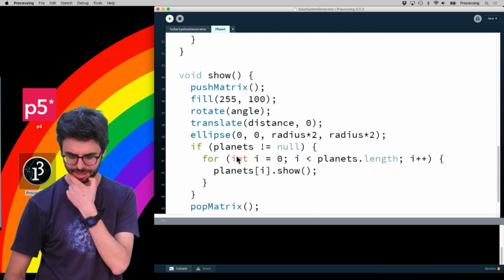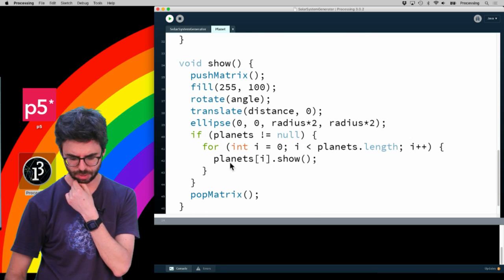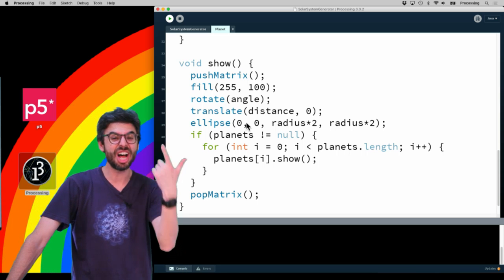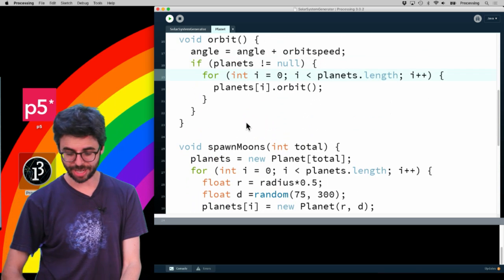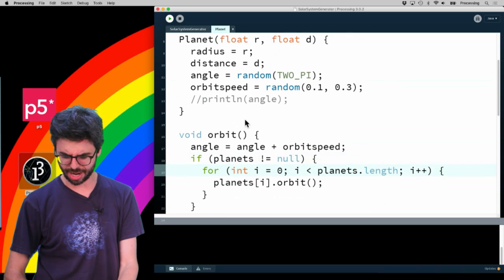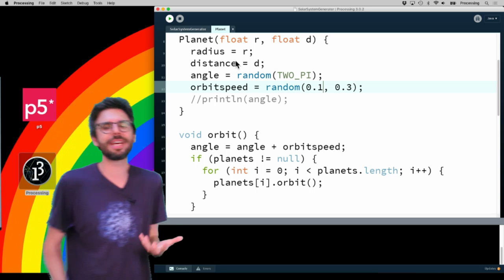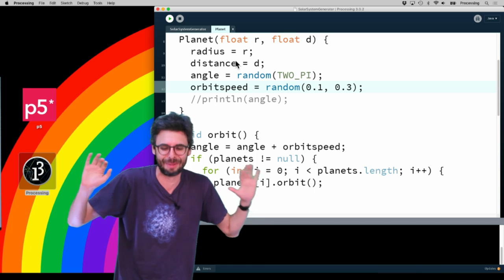Let's look at, I've got push matrix and pop matrix, which would lead me to believe, oh, one issue is that I have the sun spinning as well. And I don't want the sun to spin. I just want the other things to spin. And things are spinning kind of quickly. So the issue is I really should make the sun probably a static object, a completely separate thing.